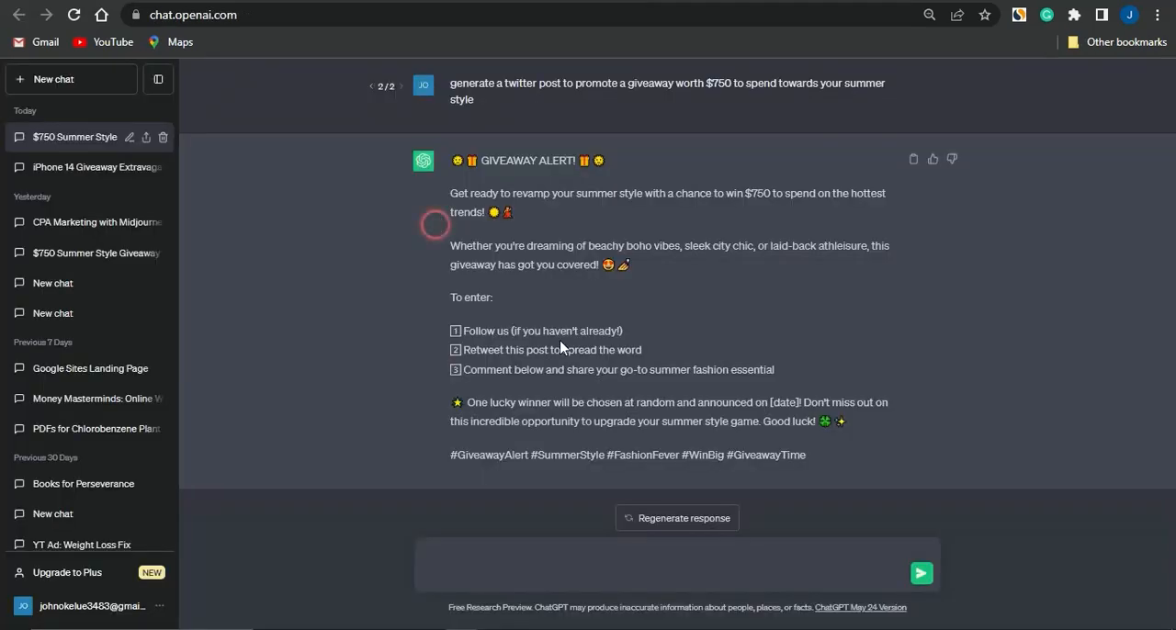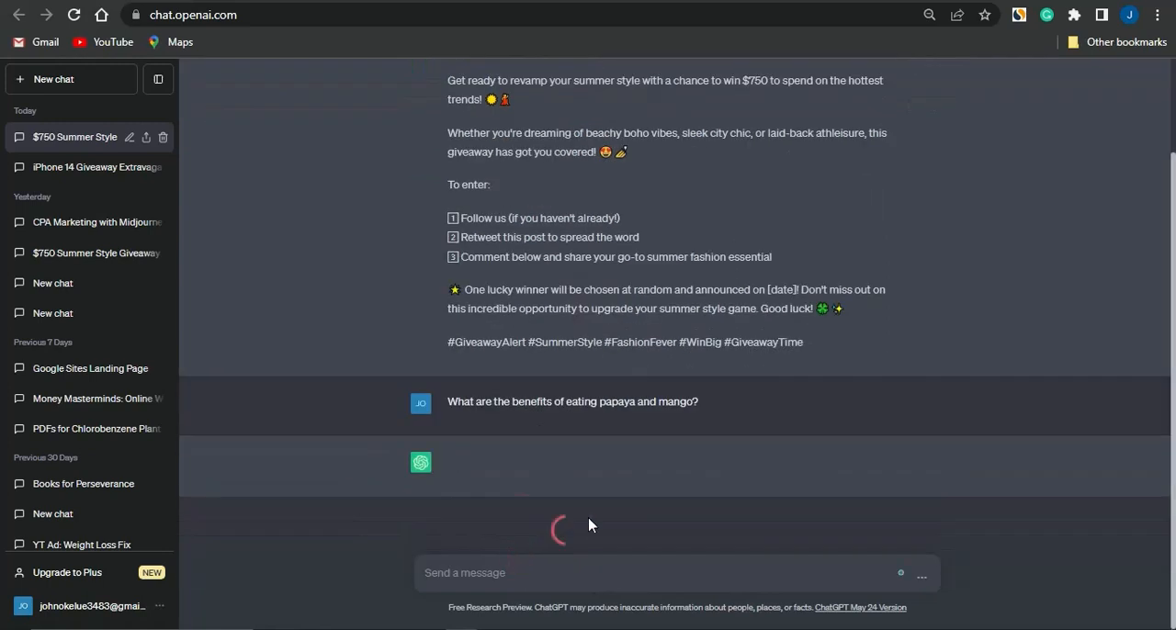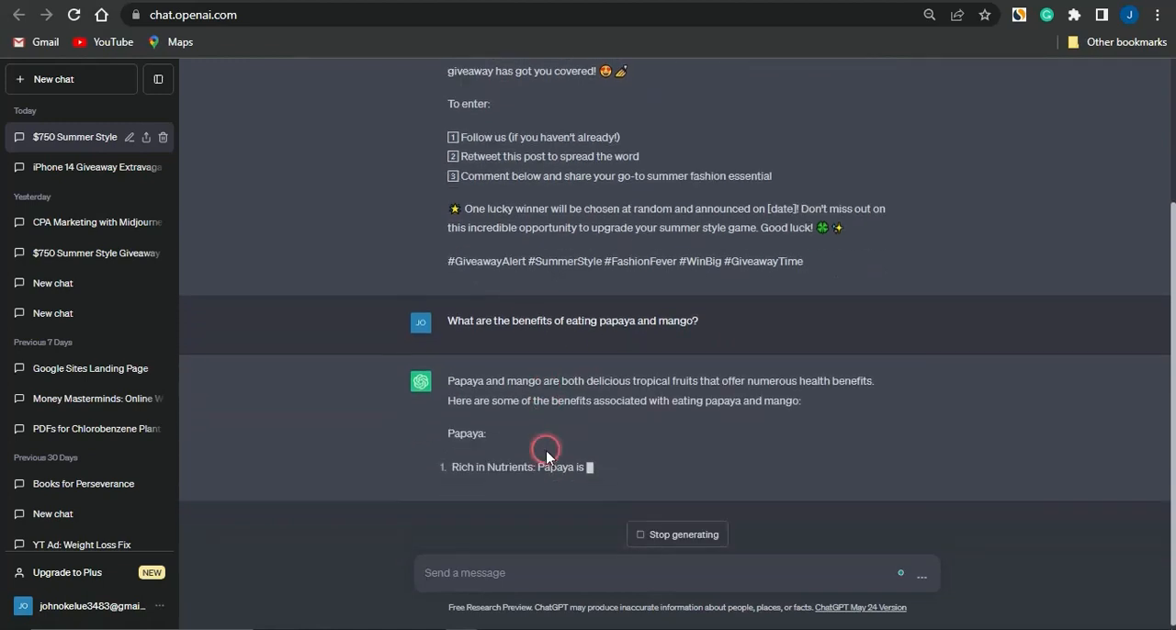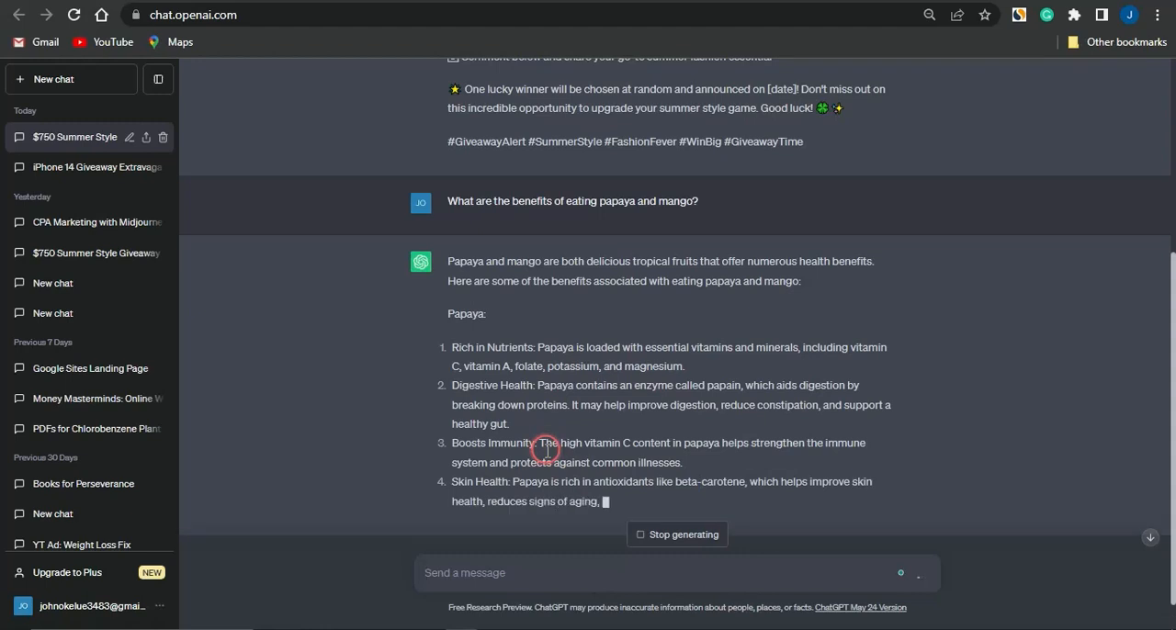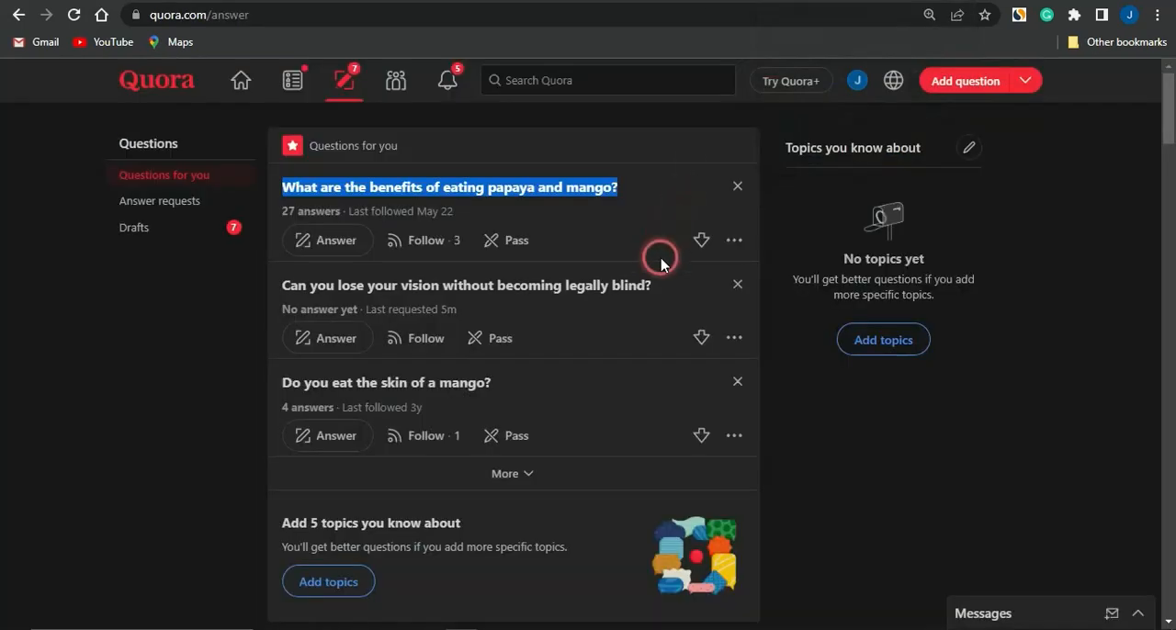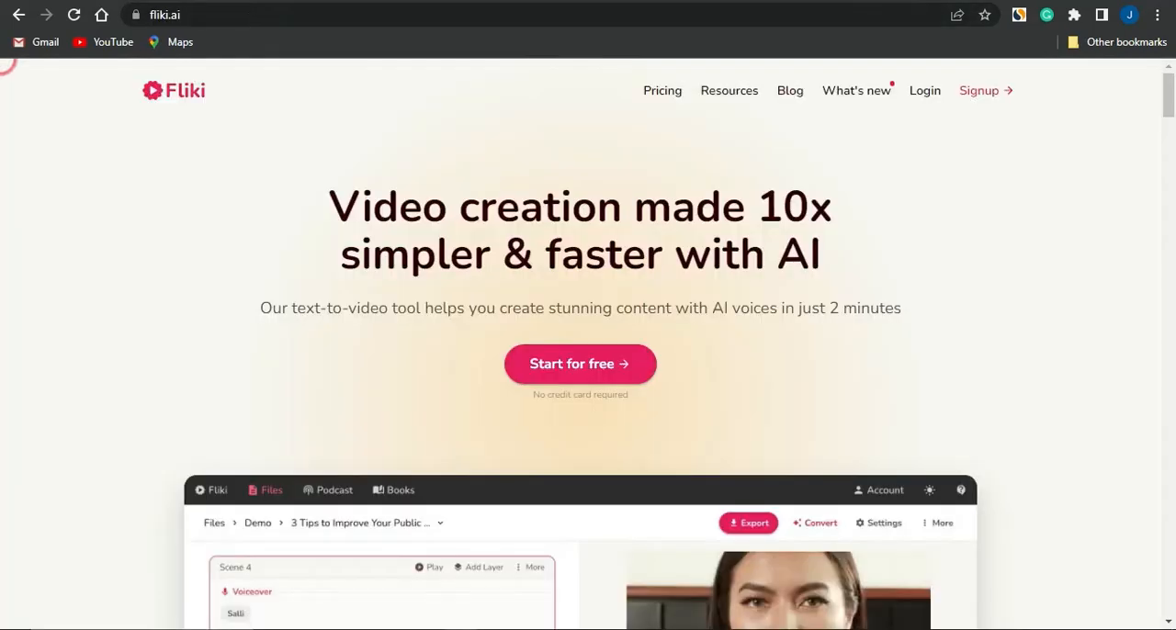I'm going to come right here, head on to ChatGPT and ask ChatGPT this exact same question, and you can see that ChatGPT is going to come up with a cool and amazing response. You just want to copy this, head on to Quora, and answer that particular question. And guys, once you answer that question, also chip in your CPA marketing offer in terms of a giveaway right there.